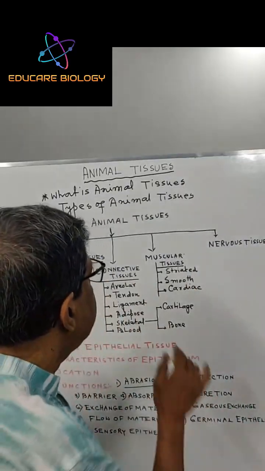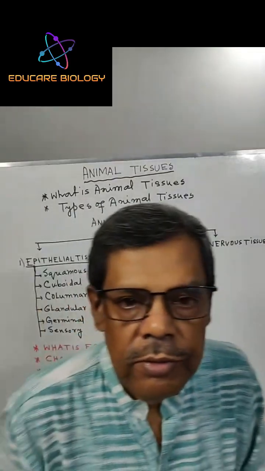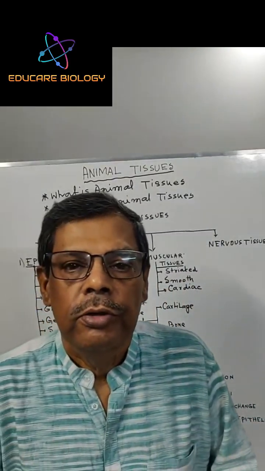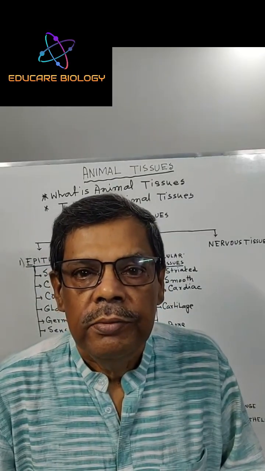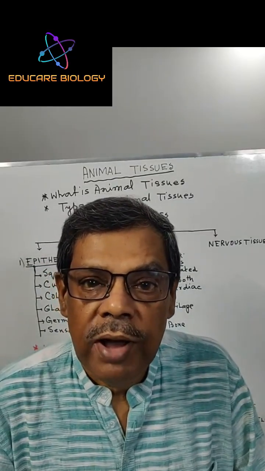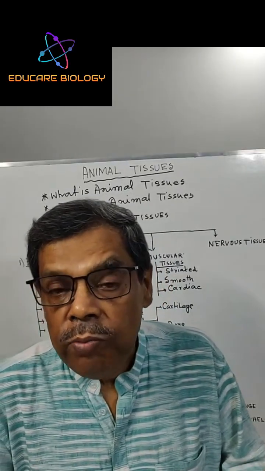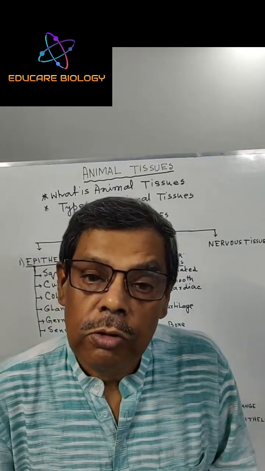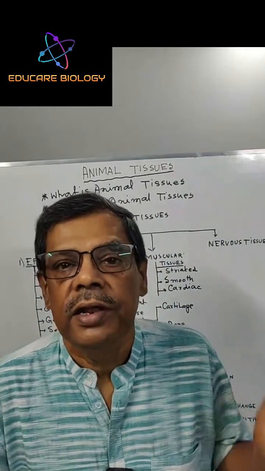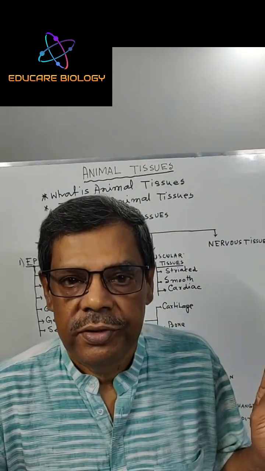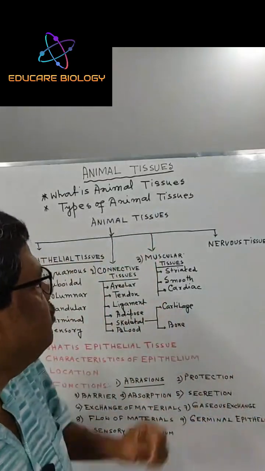Next, number three, muscular tissue. The tissue which makes different types of muscle, which perform the function of locomotion by contraction and relaxation, is called muscular tissue.